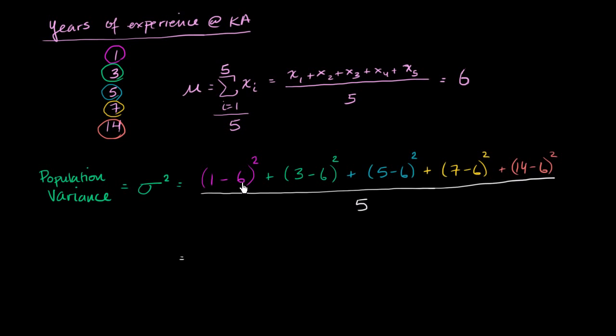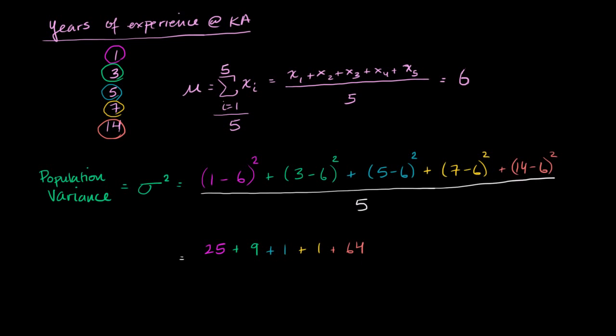This is going to be equal to 1 minus 6 is negative 5. Negative 5 squared is 25. 3 minus 6 is negative 3. If I square that, I get 9. 5 minus 6 is negative 1. If I square it, I get positive 1. 7 minus 6 is 1. If I square it, I get a positive 1. And 14 minus 6 is 8. If I square it, I get 64.